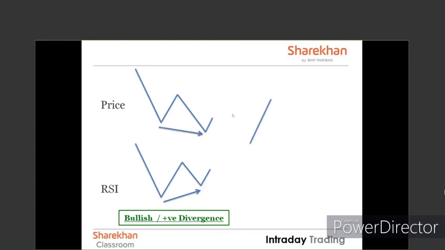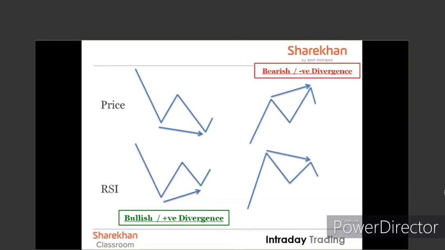On the other hand, let's say prices are going up, RSI going up; prices going down, RSI going down; prices going up, RSI going up; prices going down, RSI also going down. Again, there is one small difference. Prices are making a higher high, RSI on the other hand is making a lower high. This is a negative or a bearish divergence.